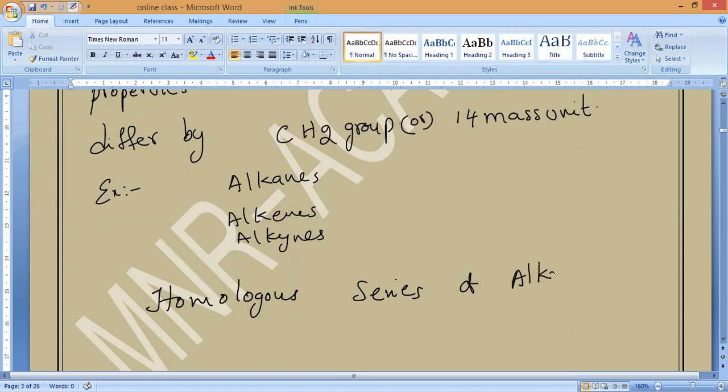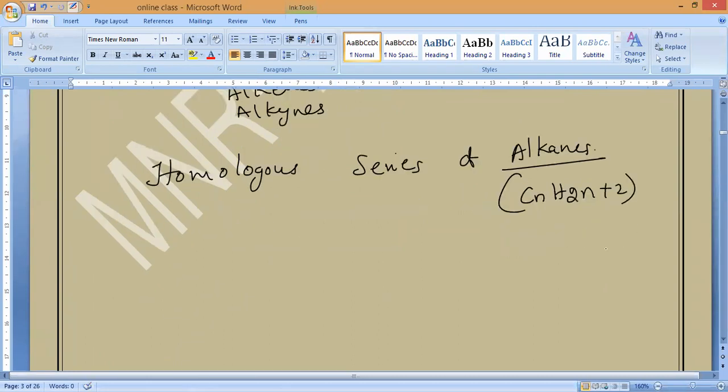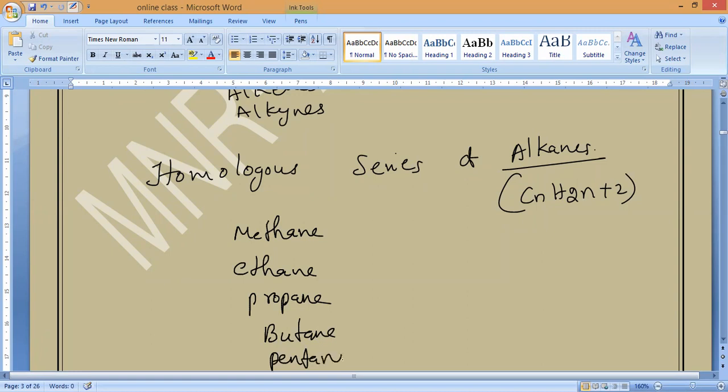Till 10 if you are comfortable, or else you can write till 5 at least. What is the general formula? CnH2n plus 2. It will start from methane. Next one, ethane. Next one, propane. Next one, butane. Then pentane.